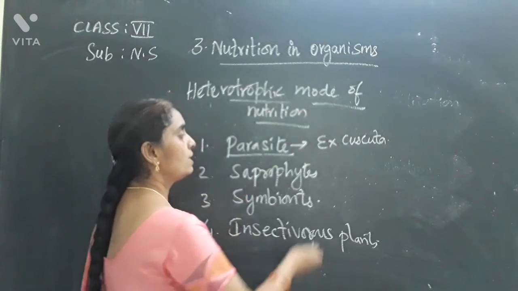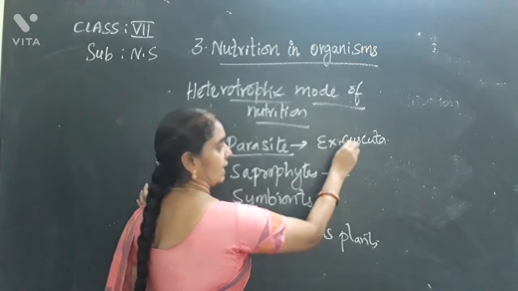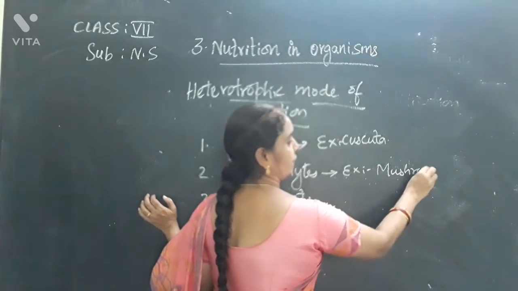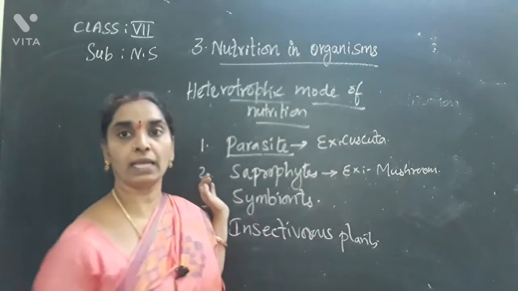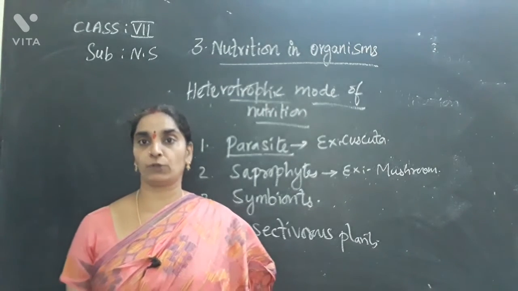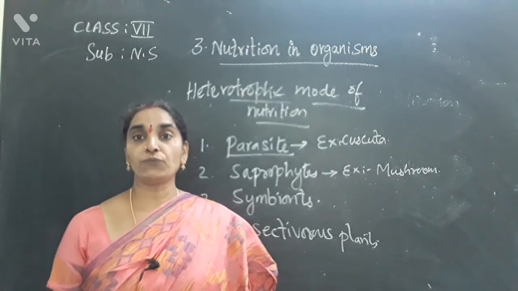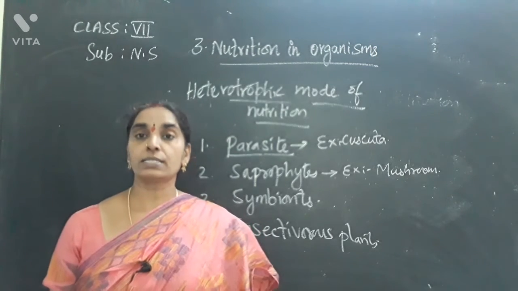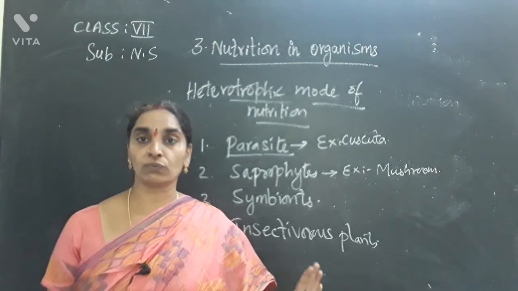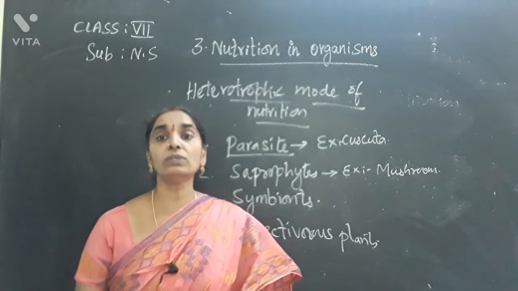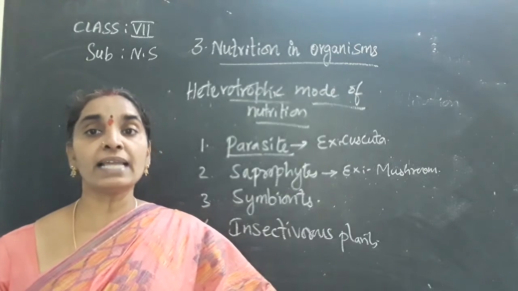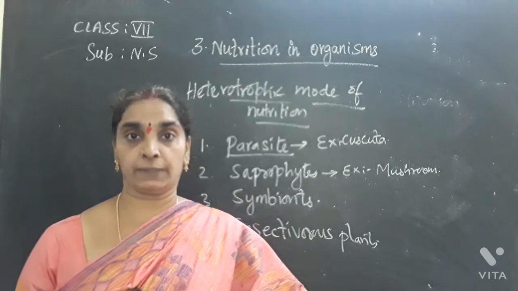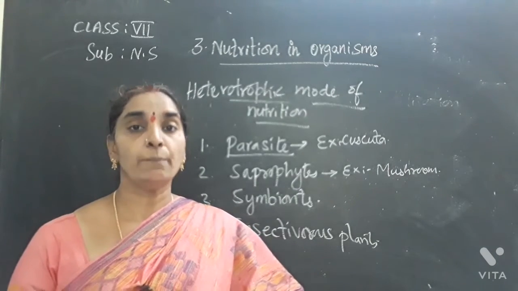And next, coming to saprophytes. An example of saprophytes is mushrooms, which belong to the fungi family. Mushrooms are the best example for saprophytes. These saprophytes have neither leaves nor chlorophyll, so they also do not prepare their own food. The next question arises, then how do these plants get their food? These plants get their food from dead and decayed organic matter.